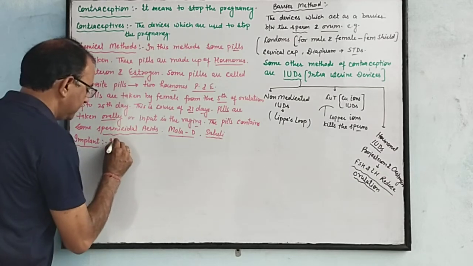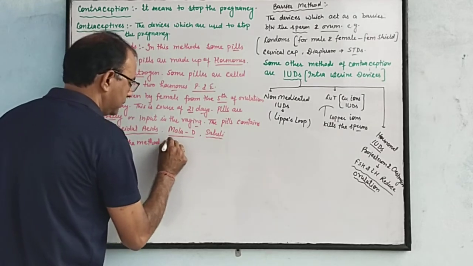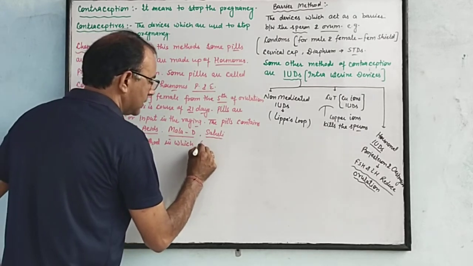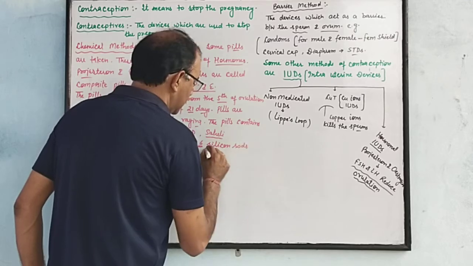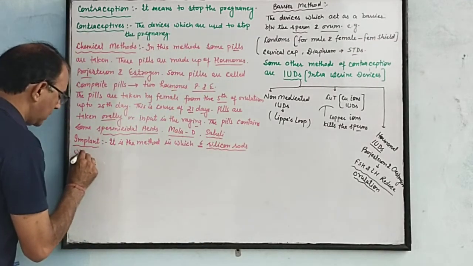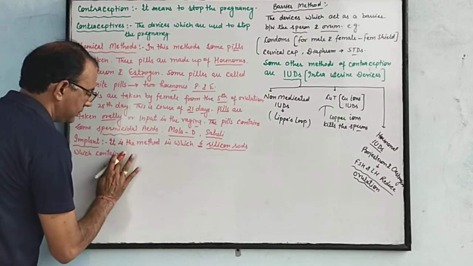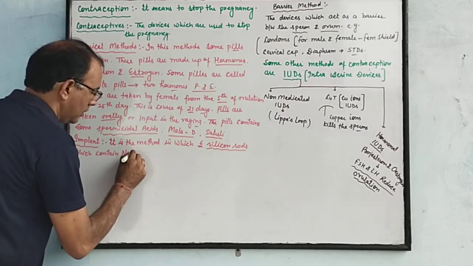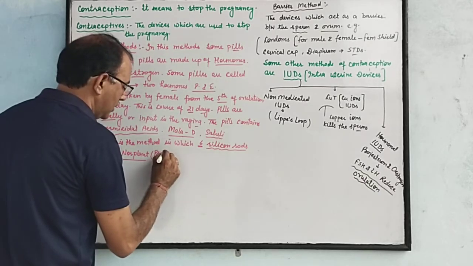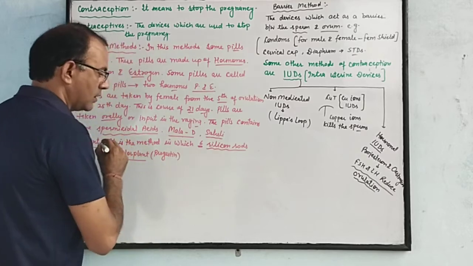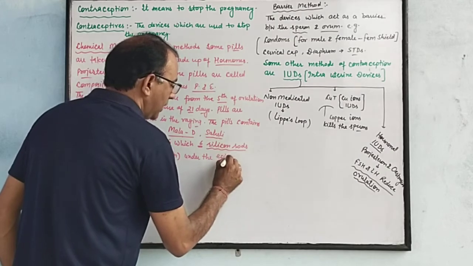Implant, it is the method in which 6 silicone rods which contain norplant, a hormone of progestin, are placed under the epidermis,